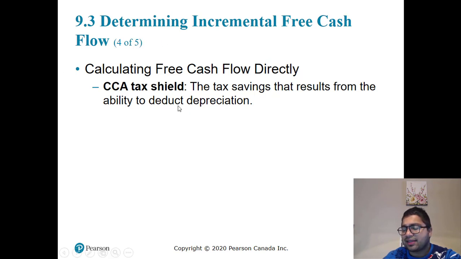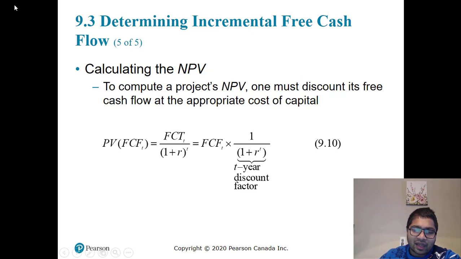So what are we saying? That CCA continues infinitely in the life, right? So CCA will go beyond the years of the project. So you have to factor that in. So you have to calculate present value of CCA. How to calculate present value of CCA?